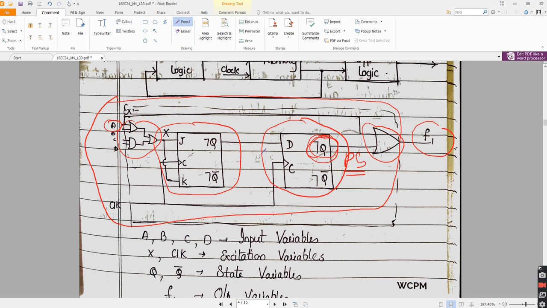Don't worry about what the circuit is doing. I'm just defining a sequential circuit. F1 depends on the output of the D flip-flop, and F1 even depends on A. A is the input to the entire system. And what is this Q? Q is nothing but the output of the D flip-flop. So the output depends on inputs and even on the memory output. That's why it is a sequential circuit. Understanding? Yes or no?